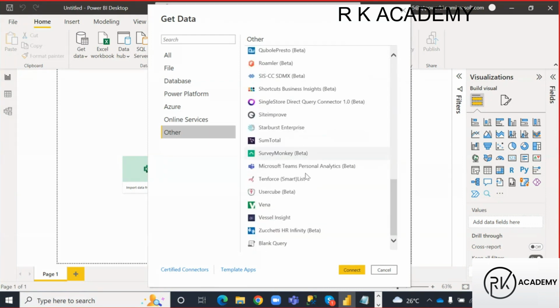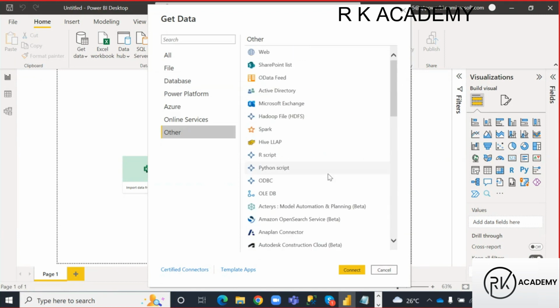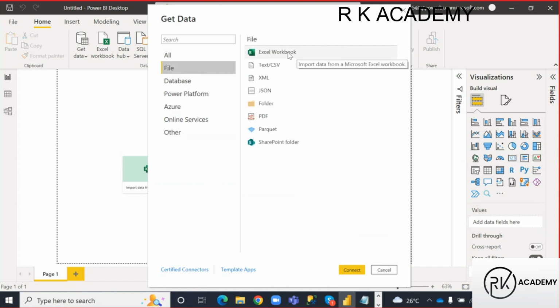So like this, how many sources we can connect through Power BI, guys? 114 data sources we can connect. Clear? Perfect. So for now my data is in Excel workbook. So how can I bring the data? Okay, go to the all section or file section. Here I have Excel workbook, right?